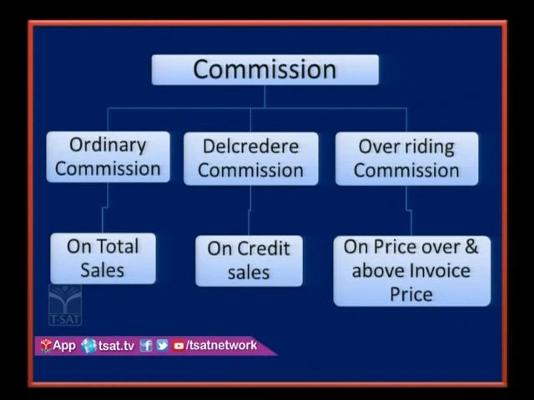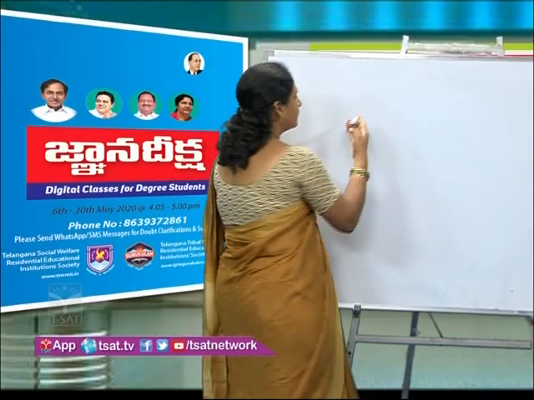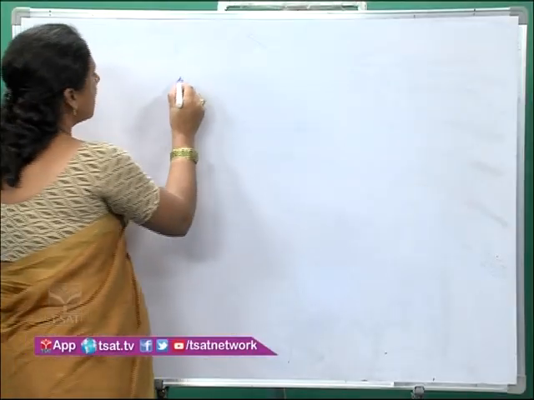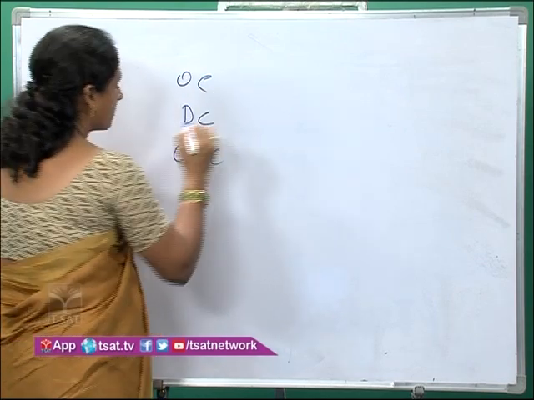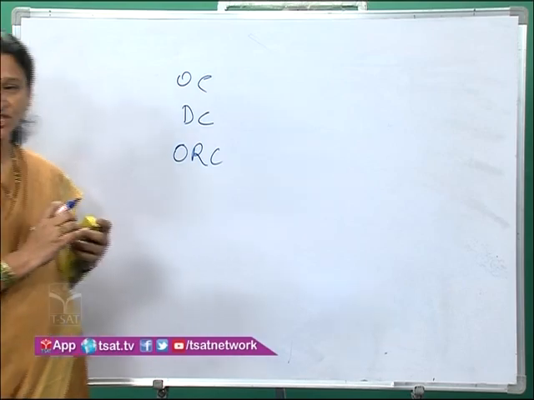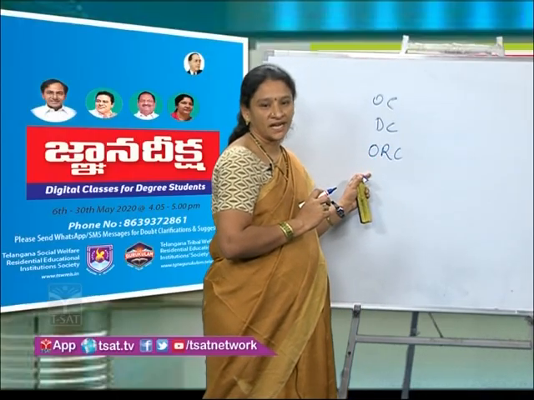And the next concept that we need to understand is commission. Commission here can be categorized into three types. What are they? First one is ordinary commission, second one is del credere commission, and third one is overriding commission.